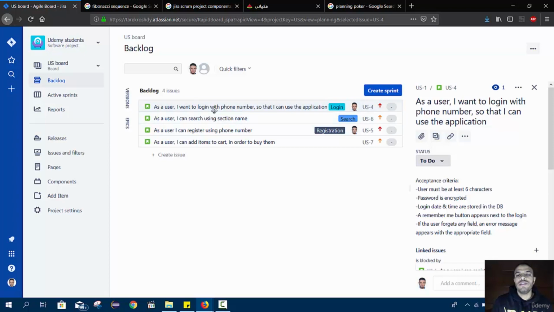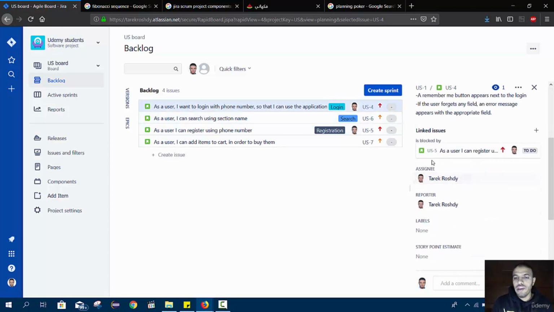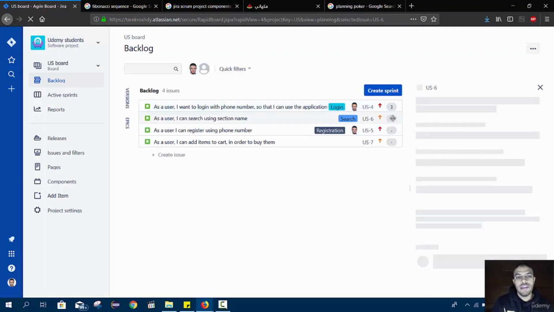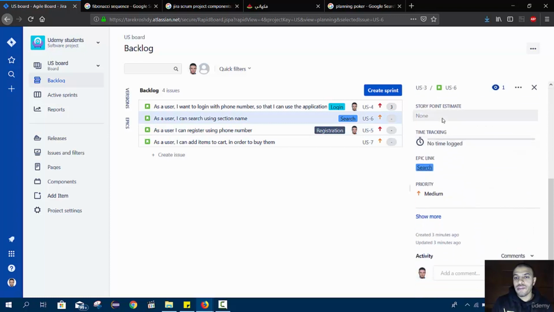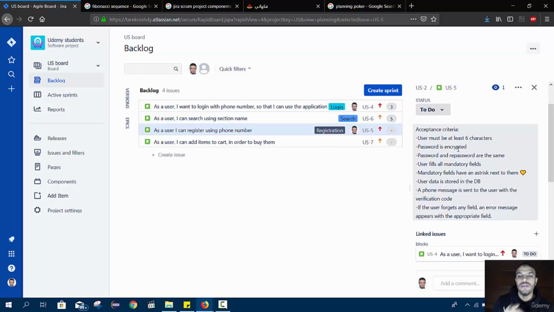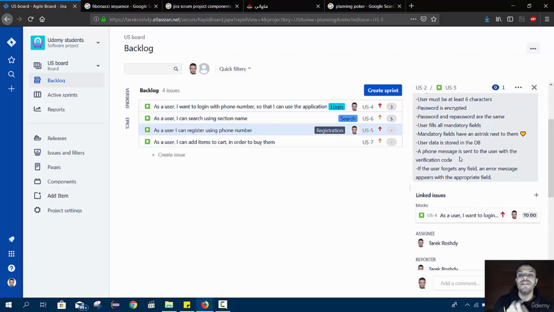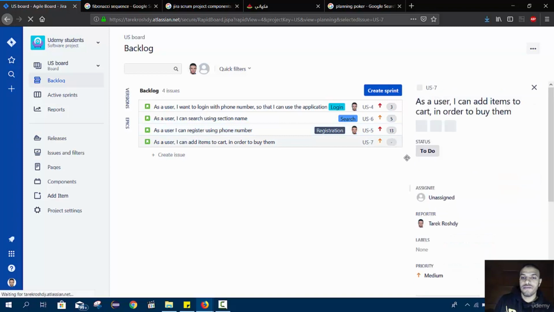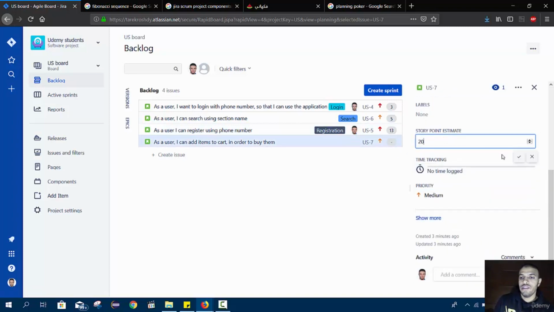This is our estimate. I will say that the login user story will take a small effort, so we go here and give it a story point of 3. The second user story, the search, will get a 5. The registration will need more effort. Like we said, in Scrum the whole team is merged together, so this estimate is created by the tester, the developer, and the product owner together. It is a number that represents testing, development, and analysis at the same time. The third one gets 13, and the last one, for example, let's give it 20.